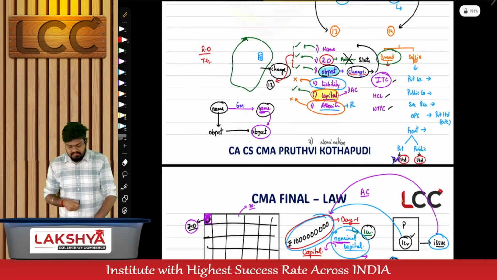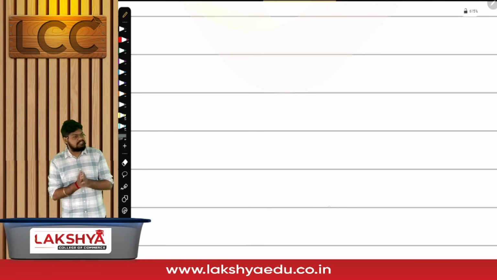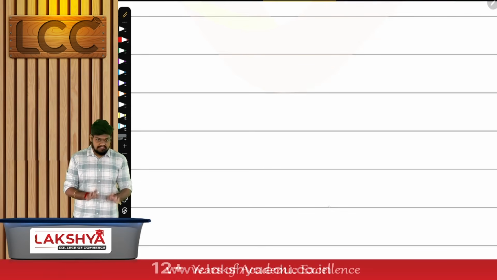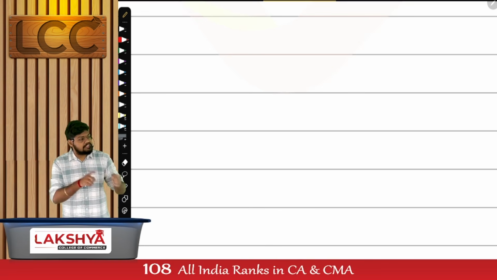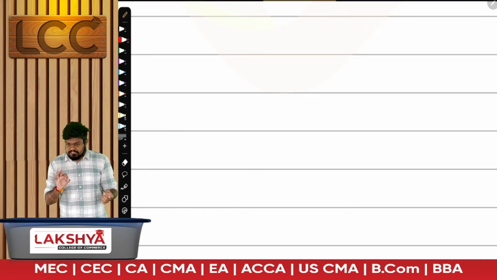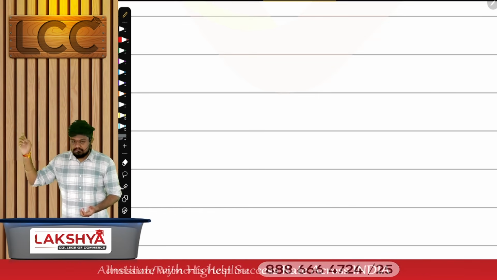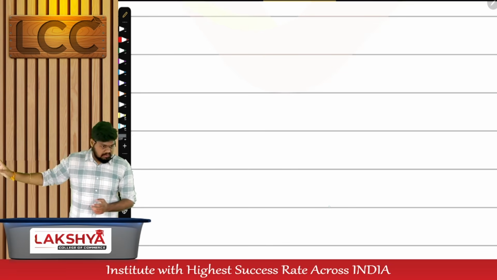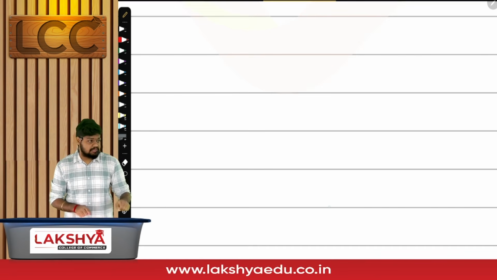How many clauses are there? Forget all the rush. Keep it simple. How many clauses are there? 6. Out of the 6, how many can be altered? 4. Out of the 4, how many are altered under section 13? 3. For alteration of capital clause, we have given a separate dedicated section, section 61. 61 is not part of the syllabus. Just remember, alteration of capital clause is possible, but not under section 13.